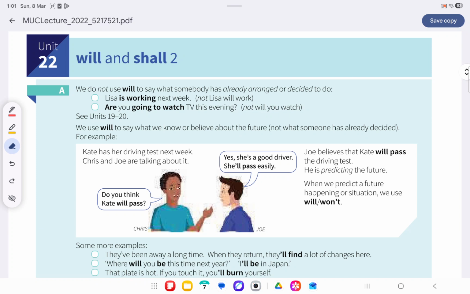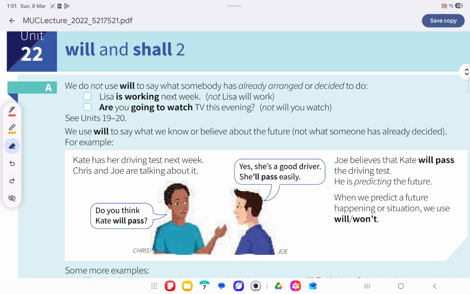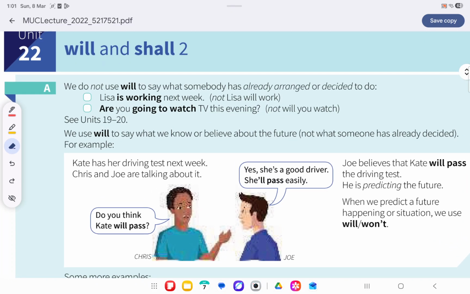So we do not use will. For example, "Next week we are talking about the future." In all these sentences we talk about the future, but if the work is already decided and arranged, we use the present continuous.